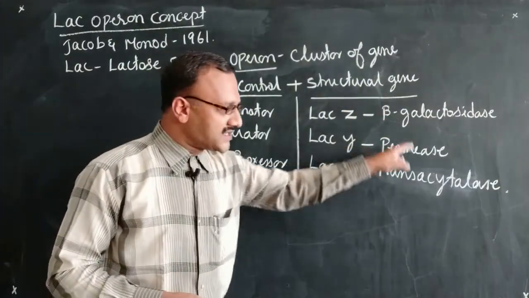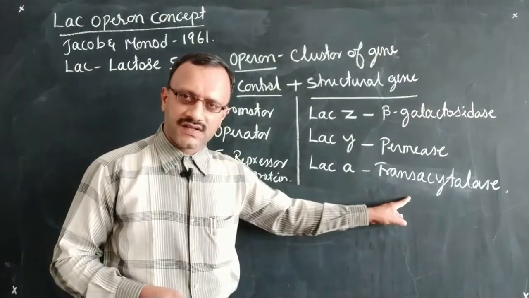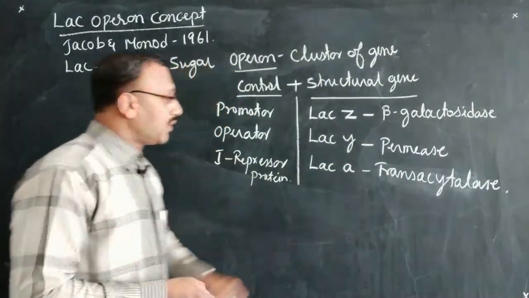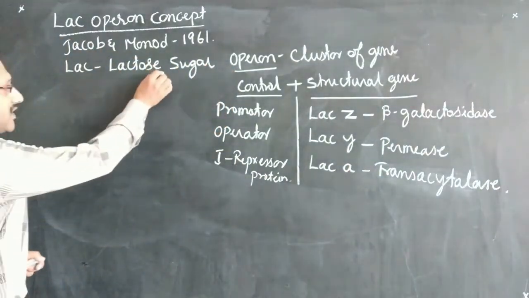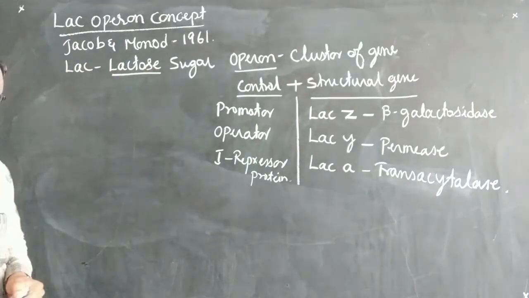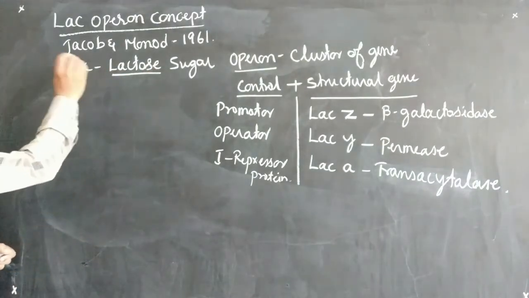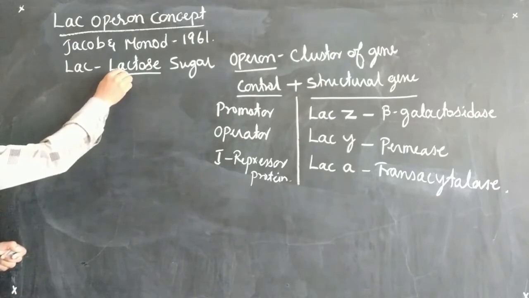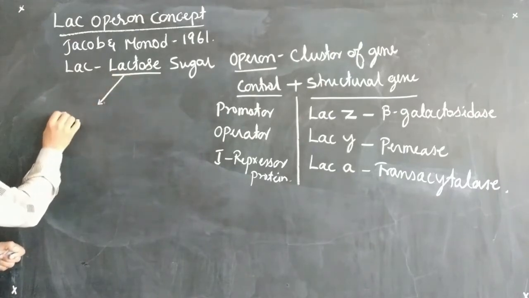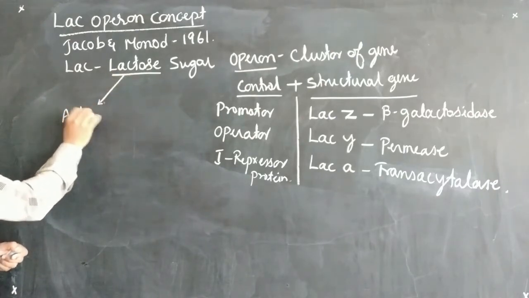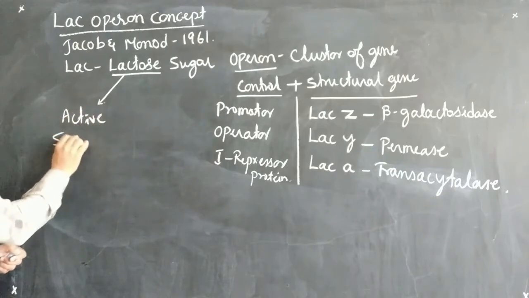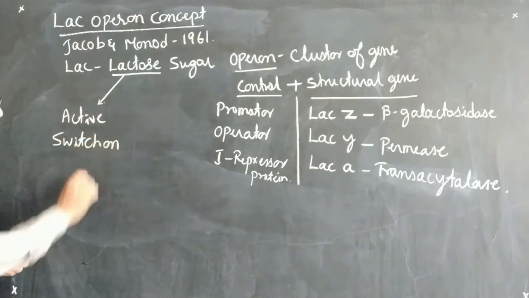These three enzymes will be produced in the bacterial cell only when there is the presence of lactose sugar. In the presence of lactose sugar, the gene will be active, or what we call a switch on condition.